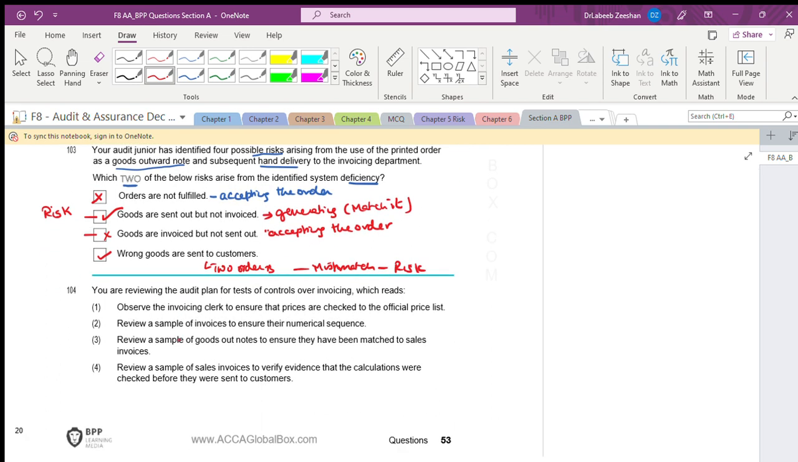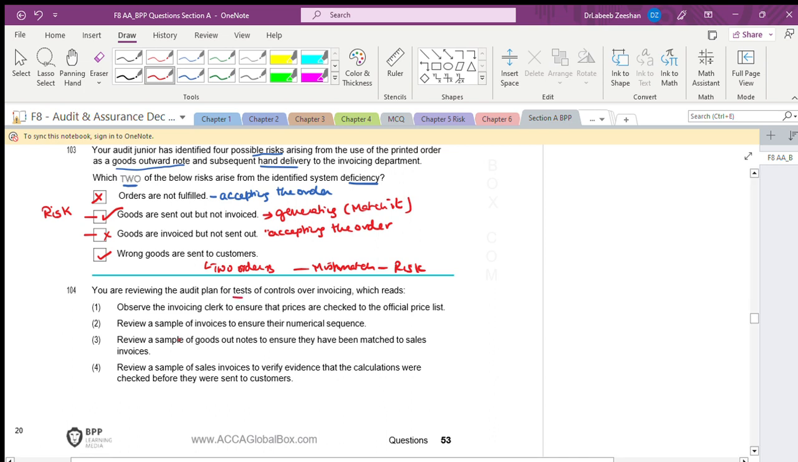You are reviewing the audit. Next one, you are reviewing the audit plan for test of controls over invoicing, which reads: observe the invoicing clerk to ensure that prices are checked to the official price list. Means you are reviewing the audit plan for test of control.